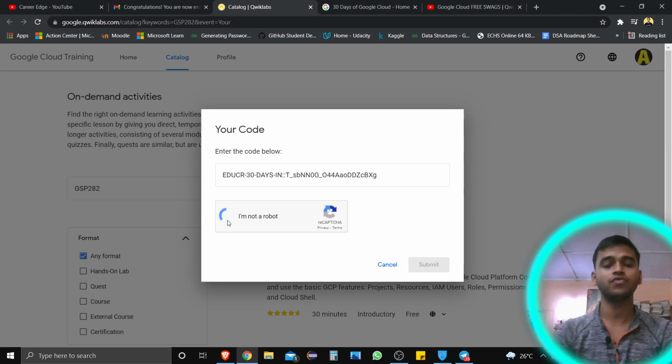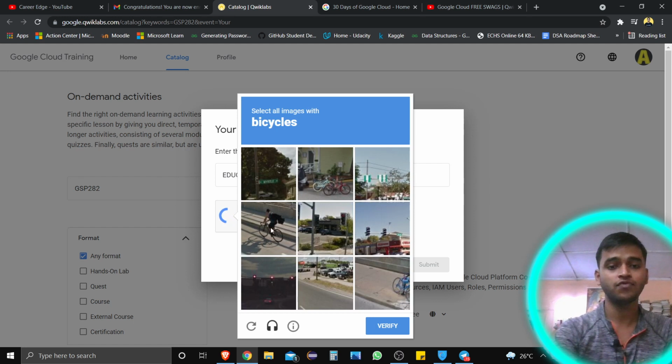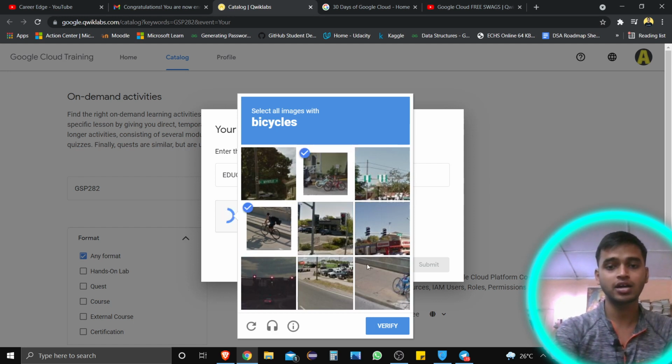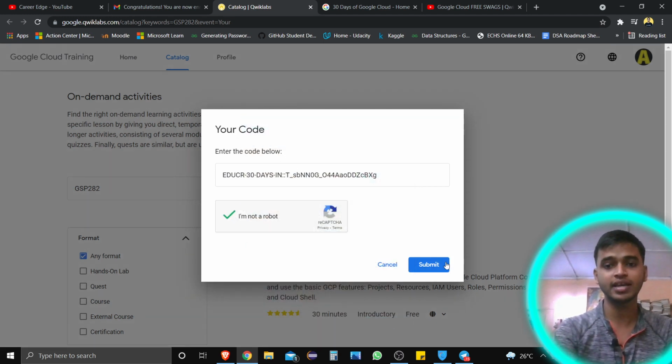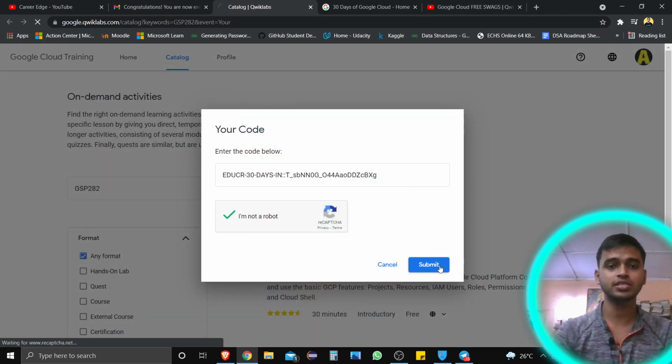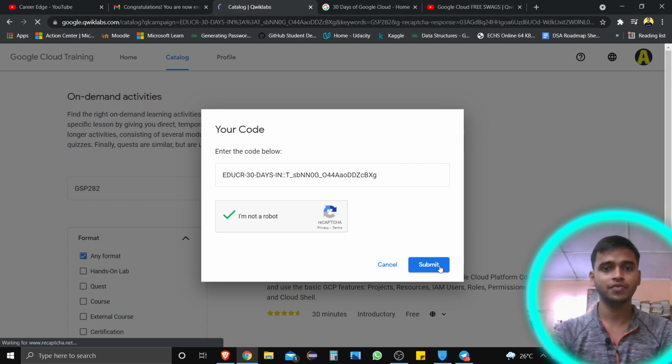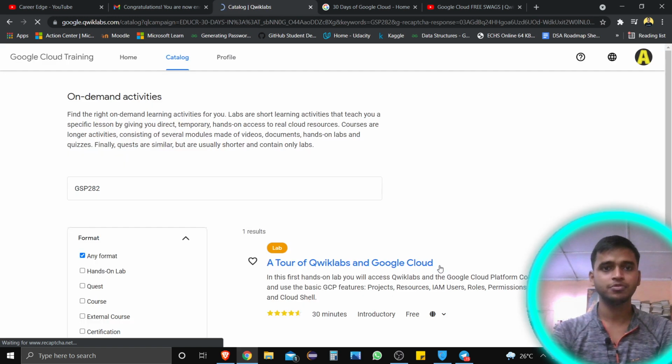Firstly, it verifies that you are not a robot, and for verifying it asks some questions which you face when you start any QClaps labs. So just submit it, as you can see I'm submitting it.